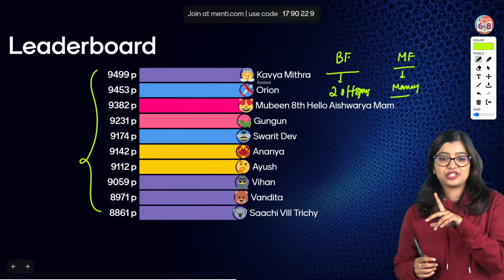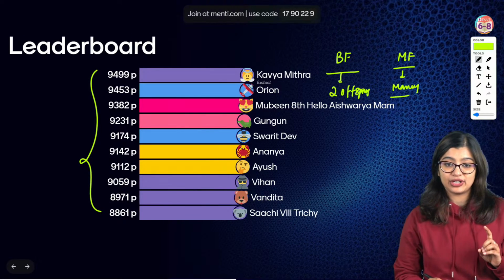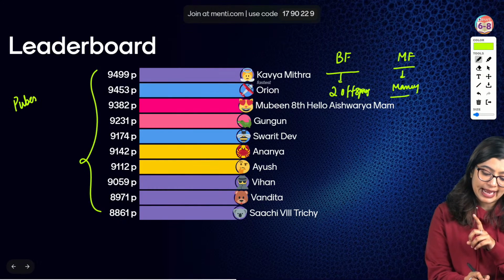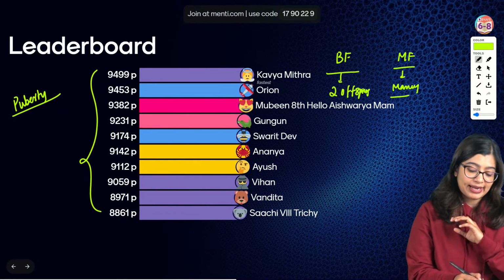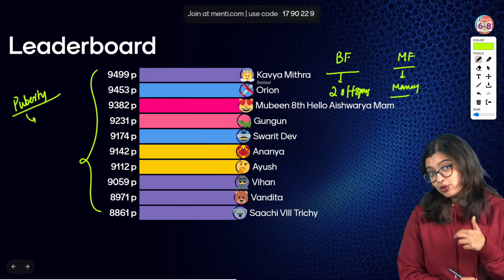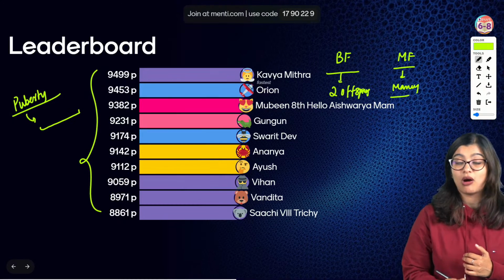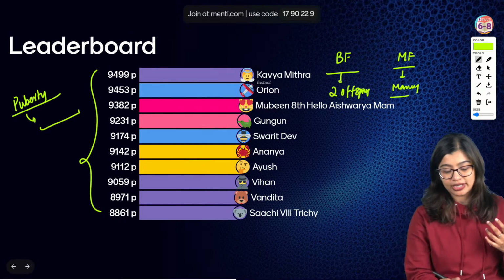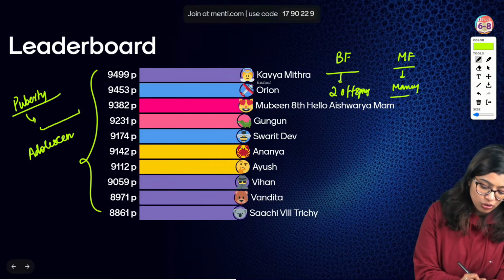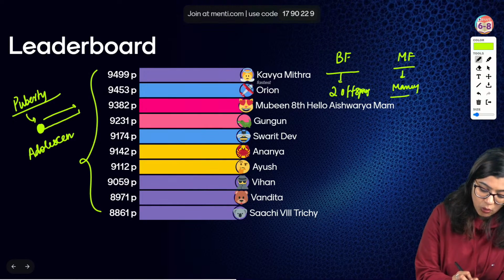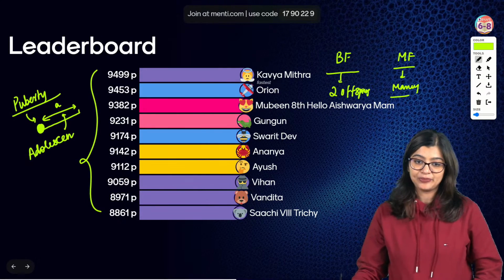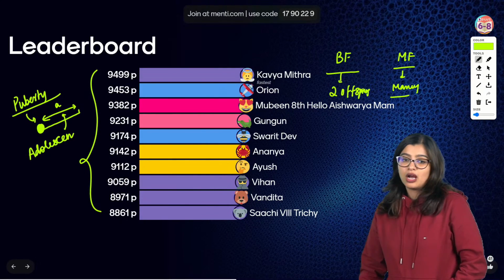Okay. Now, one more question that I would like to take is the difference between puberty and adolescence. Puberty is the point of life, it could be at the age of 10, it could be at the age of 12, where the body starts to attain reproductive maturity. But adolescence is the entire phase. So if this is puberty, this whole period of time is what we call adolescence. It is the time period. So that is what we mean by it.